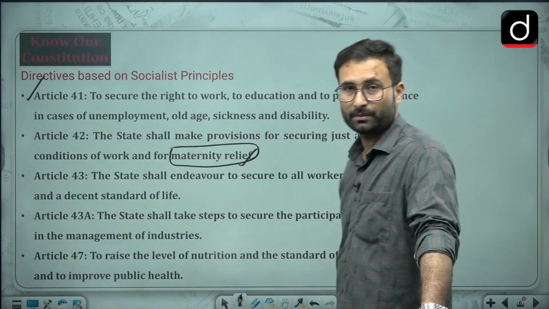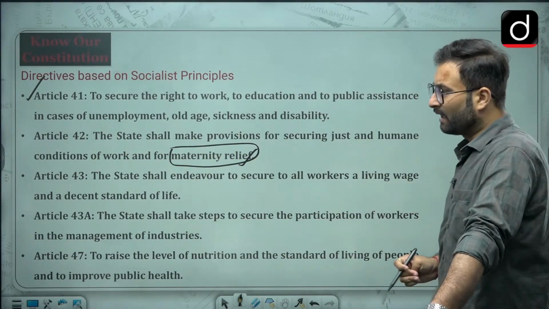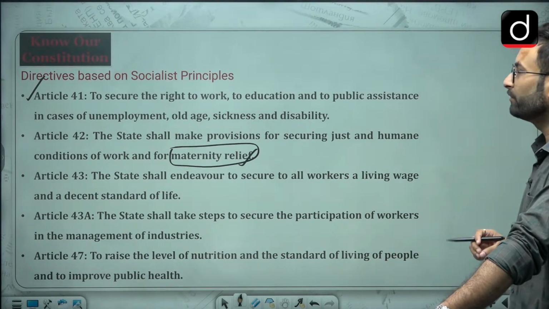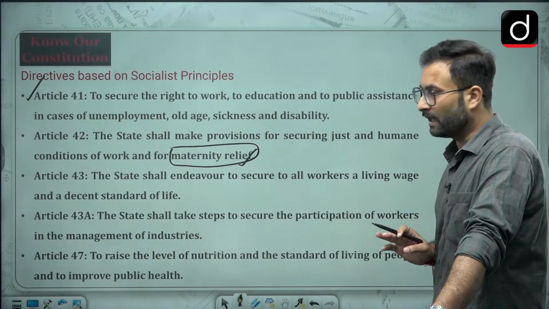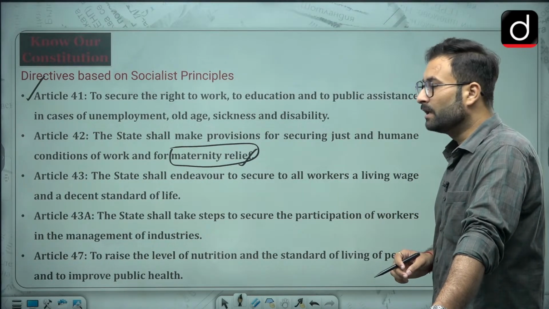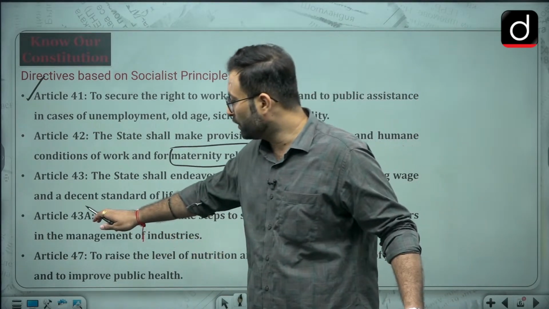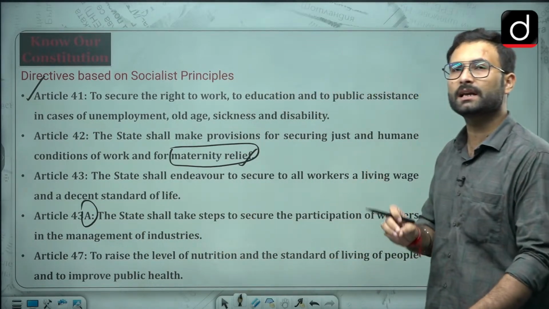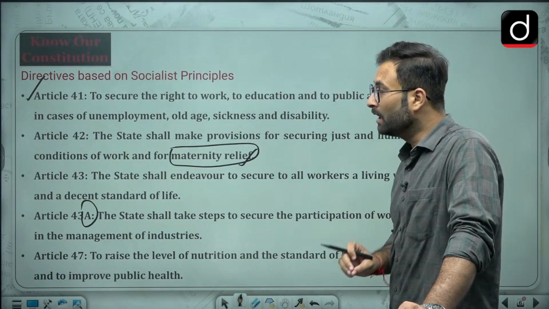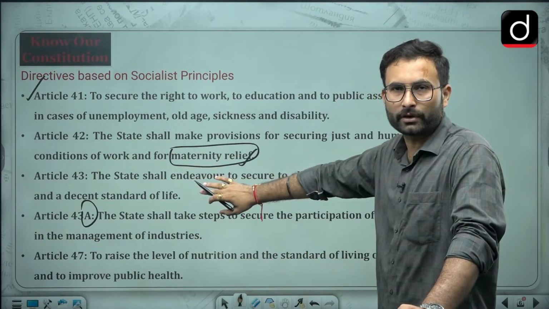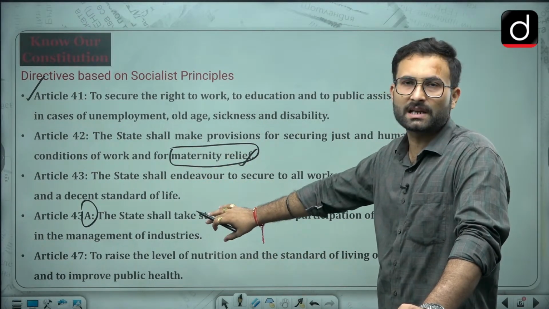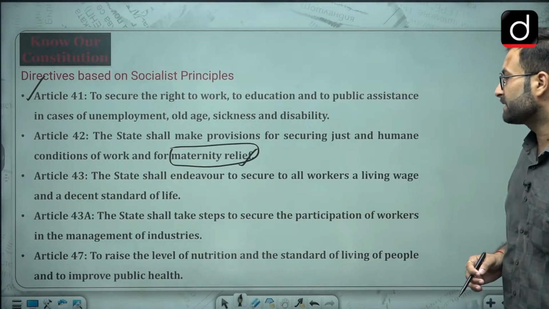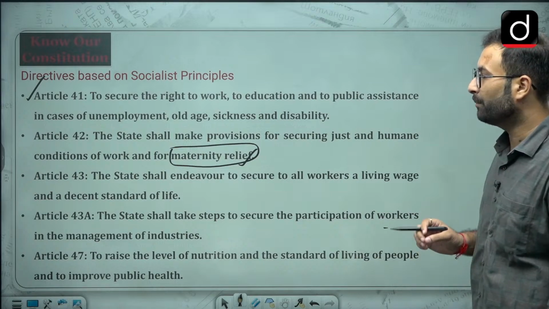Okay, so that is enforceable, we can say. Then moving further, article 43: the state shall endeavor to secure all workers a living wage and a decent standard of life. Then article 43A. When we see suffixes like A, B, C used in the Constitution, that means there has been an amendment. Earlier we had article 43, and later this provision was added, article 43A: the state shall take steps to secure participation of workers in the management of the industry.